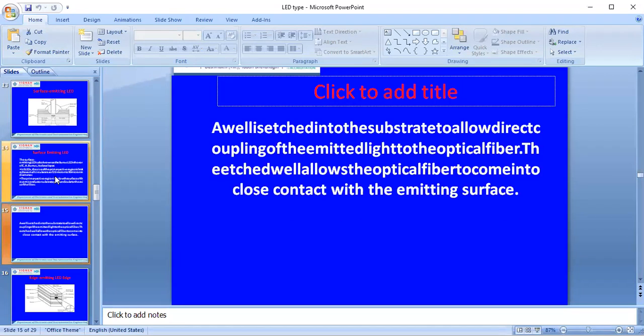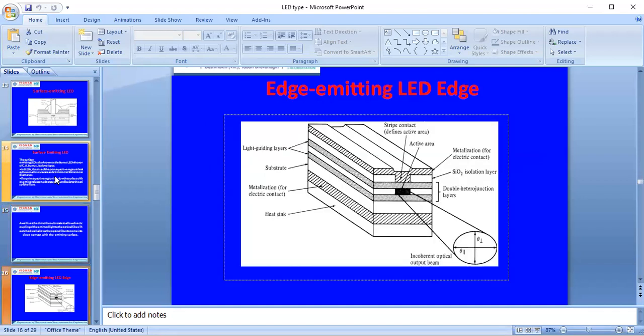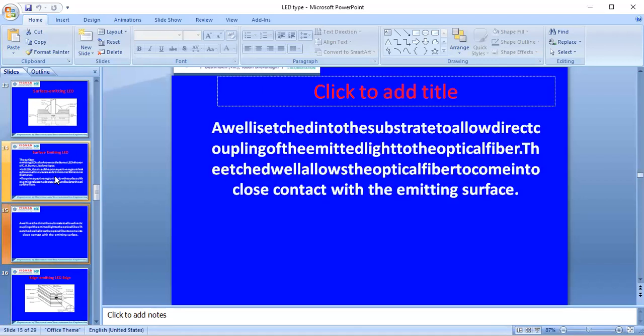A well is created on the substrate, which allows the directional coupling of the emitted light to the optical fiber, and through the part of the well that emitted light will be considered. So that is the surface emitting LED.